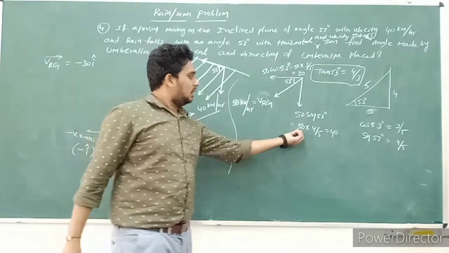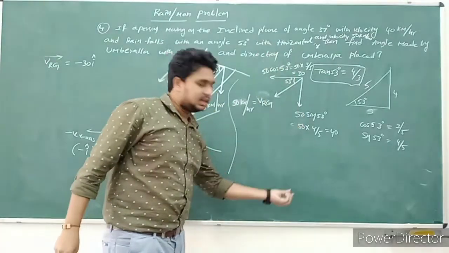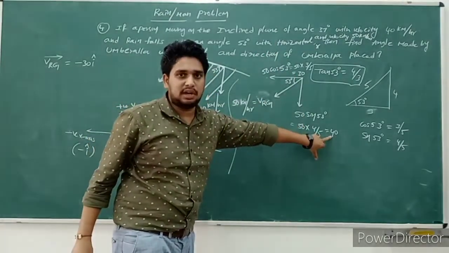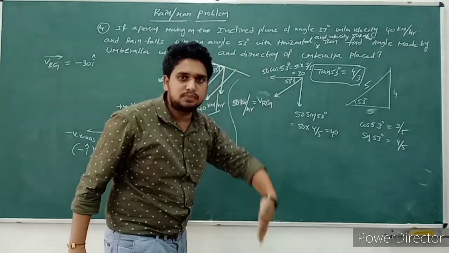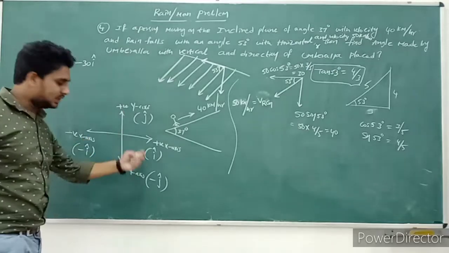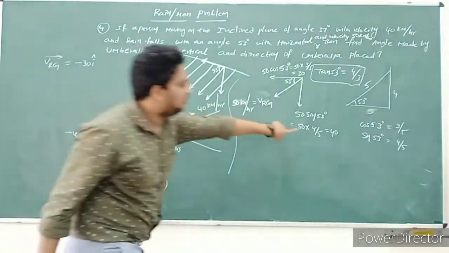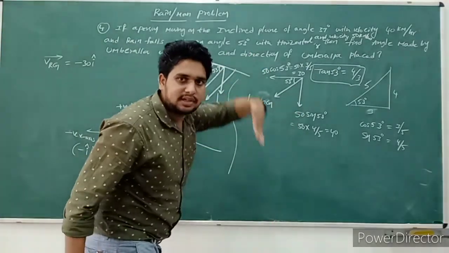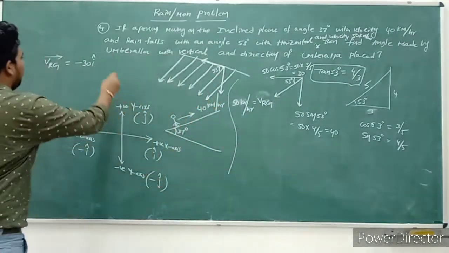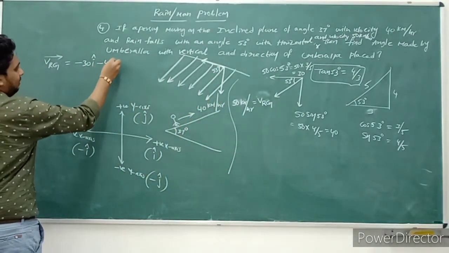Another component is falling vertically. The value is 40, and it is moving downward, which is the negative y-axis direction. That's why we indicate it as minus 40 j cap.